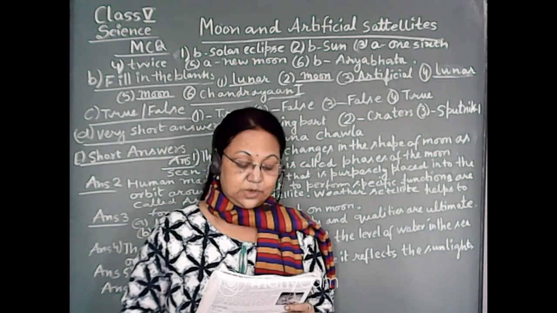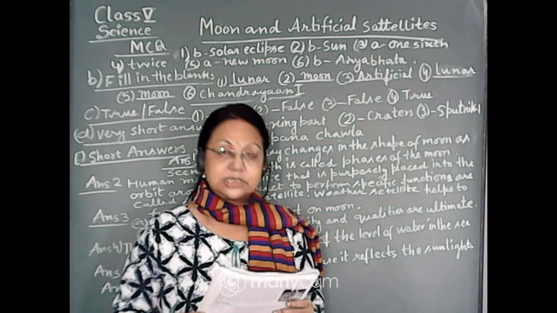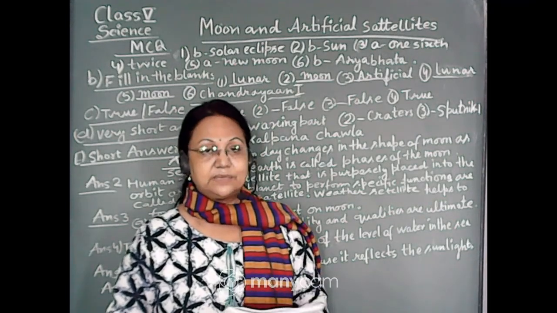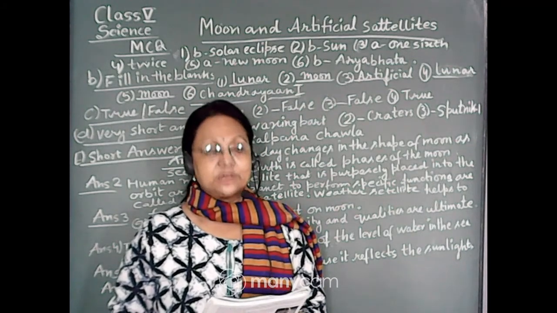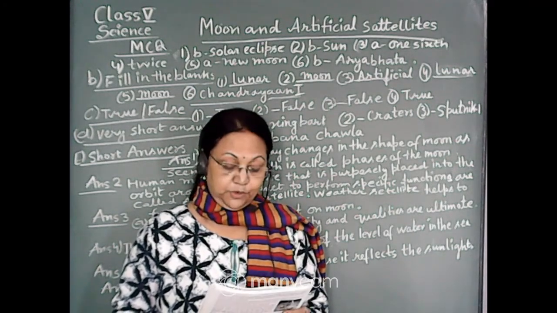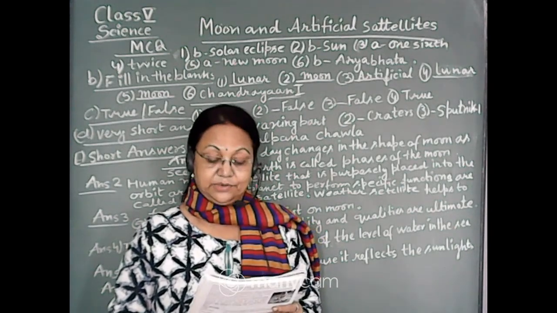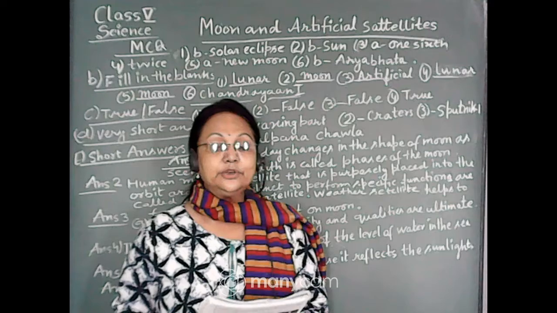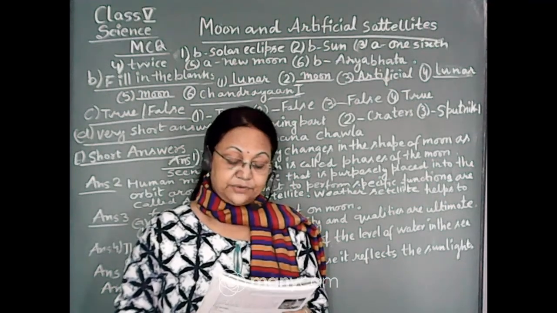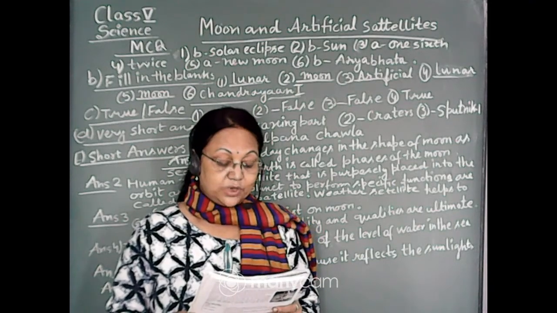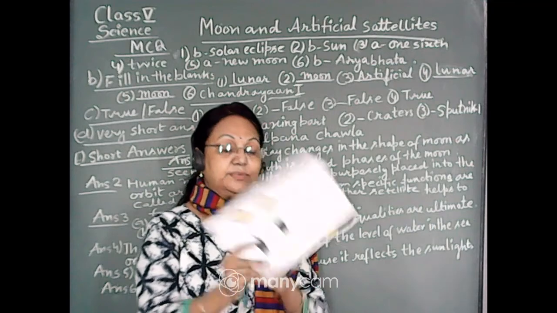First one is there is no life on the moon. It's a true statement. Edwin Aldrin was the first man to step on the moon. We know it is a false statement, because Neil Armstrong was the first man who stepped on the moon. Now every day the rotation of the earth causes one high tide and one low tide. It is also false. Due to the moon's gravitational pull, these kind of tides occur. There is no gravity in the space. It's a true statement.